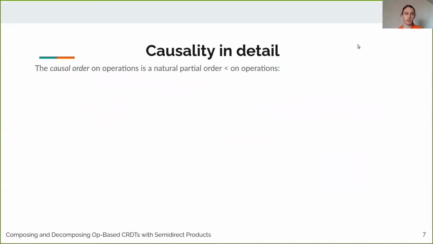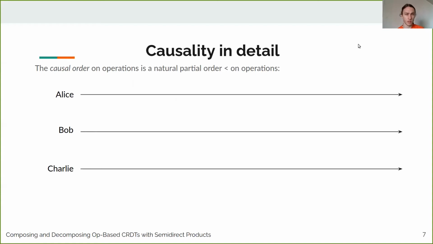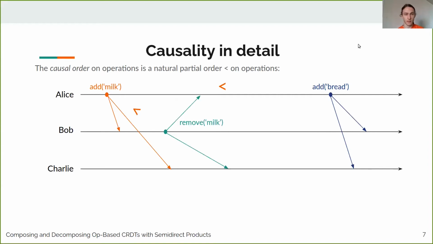So in general, when I say reasoning about causality, I mean reasoning about the causal order on operations. This is the partial order defined according to 3 rules, which I'll illustrate using this diagram. So here time goes to the right, and diagonal arrows indicate message sending. Okay, so the first rule is that if some user, like Alice, sends 2 operations in a row, then the first operation is less than the second one under the causal order. For instance, here adding milk is less than adding bread. The second rule is that if, say, Alice sends a message, Bob receives it, indicated by the first diagonal orange arrow, and then Bob sends his own operation, like remove milk here, then the first one is less than the second one. So here add milk is less than remove milk in the causal order.